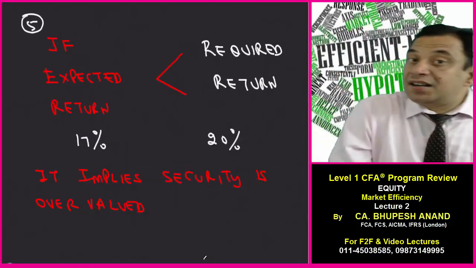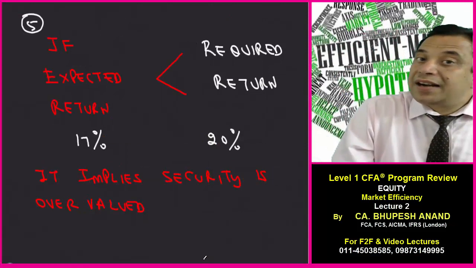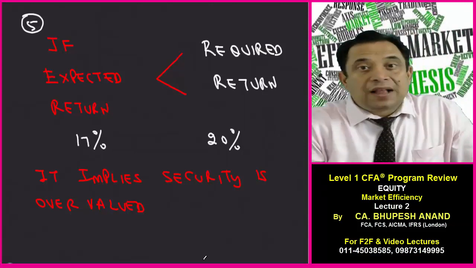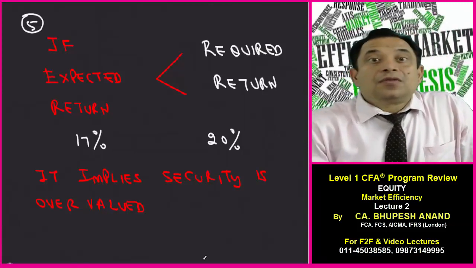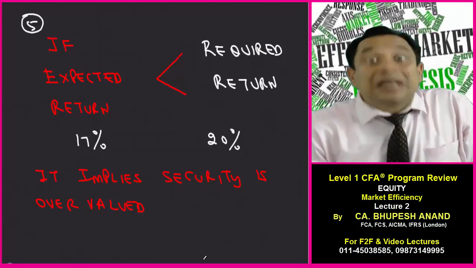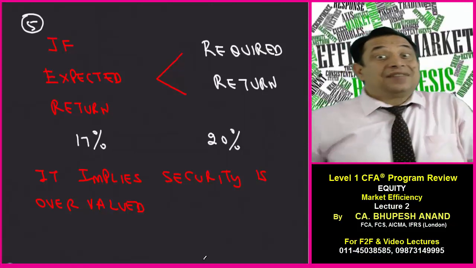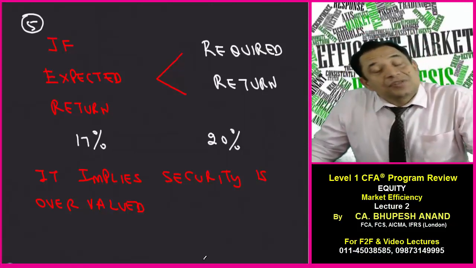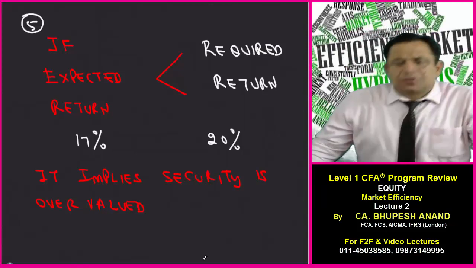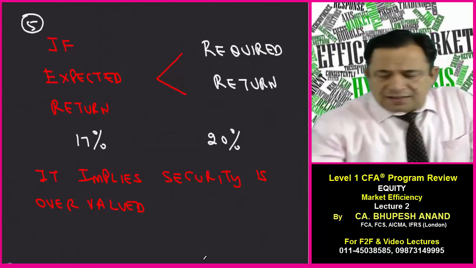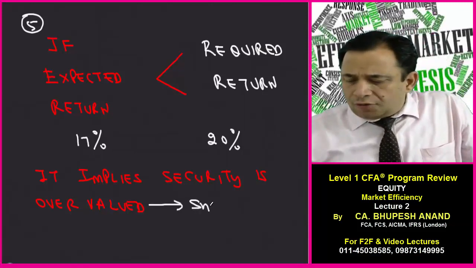And if expected return, if you actually got 40% and your required return is 50%, it means there is a problem. It is a case of overvaluation, and in future the security will be giving you lesser return and the prices are going to decrease. So we generally have a short position in case of overvalued securities, and we have a long position in case of undervalued securities, which we have discussed already. So just write in fifth point: if expected return is this much and required return is this much, it implies the security is overvalued, and we go for a short position because the prices in future are going to decrease, and we take a short position in that.